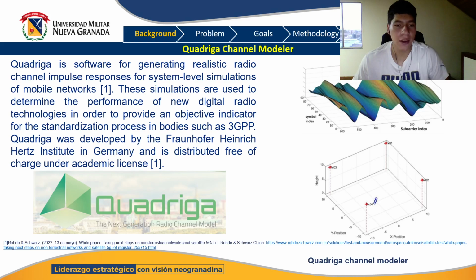That is the software that I am working with. First of all, we have to take into account that Quadriga works with the help of MATLAB. It is a kind of extension that you can install in MATLAB and you can work with their own code. Quadriga is a software for generating realistic radio channel impulse responses for the system level simulation of mobile networks, also for doing channel simulation of satellite connections. And this software is developed by the company Rohde & Schwarz.